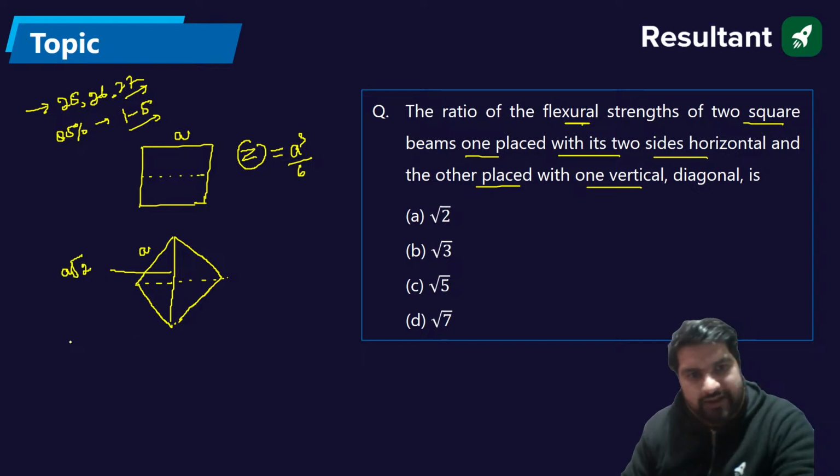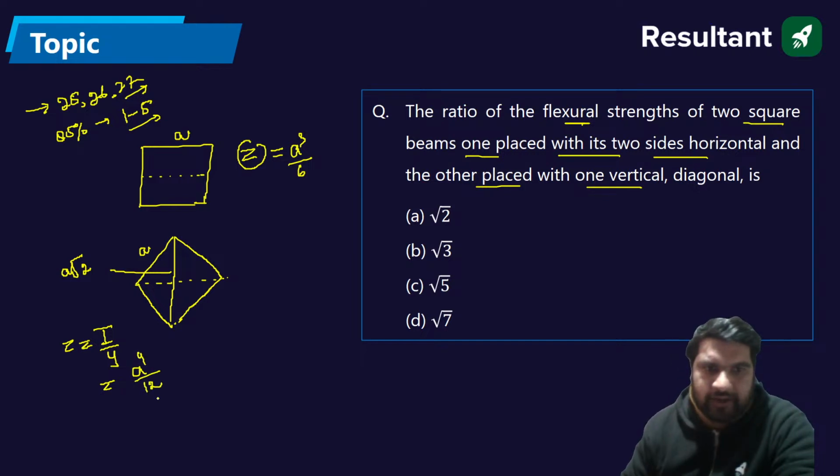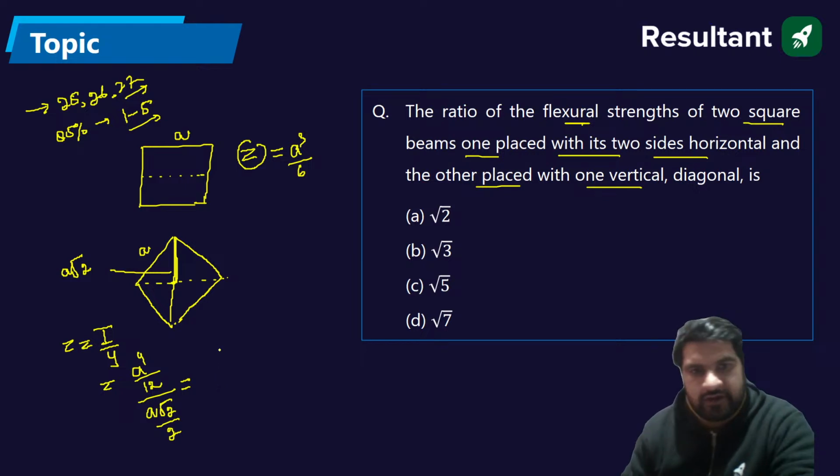So we can calculate the Z here. Z will be simply I by Y. The I value you know, that is A power 4 by 12, divided by Y. The Y value is the extreme fiber distance, that will be A root 2 divided by 2. So you can calculate now. It will be A cube divided by 6 root 2.